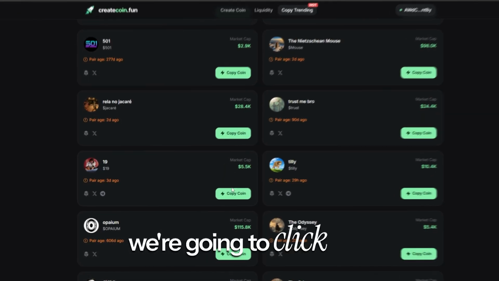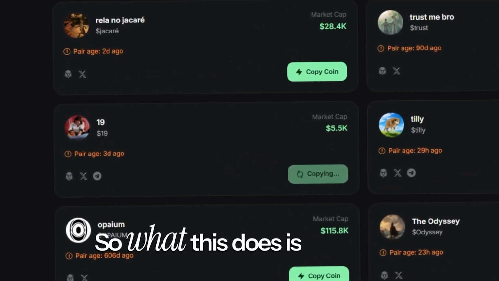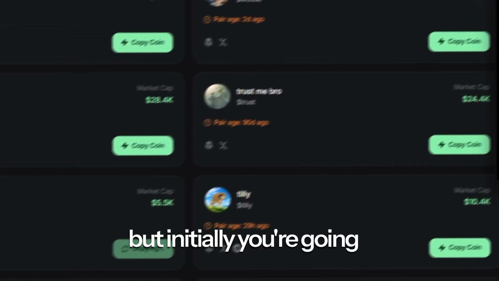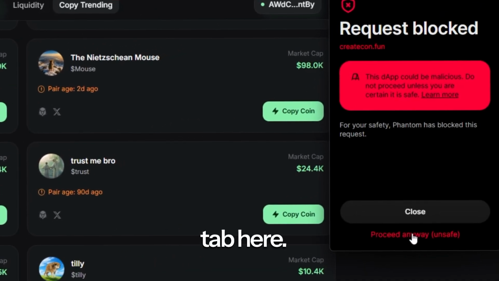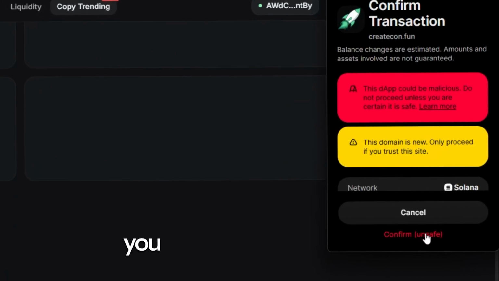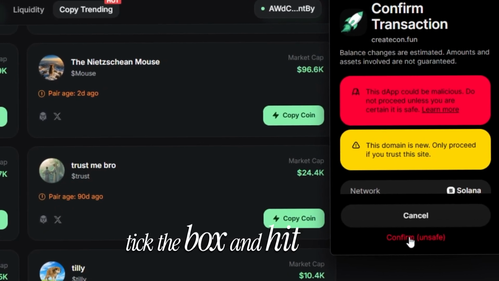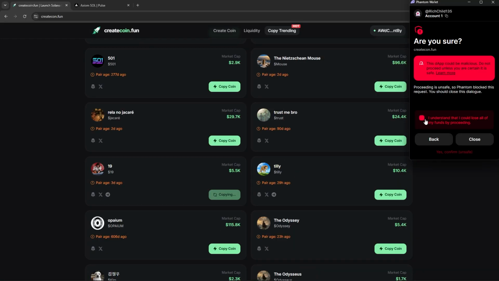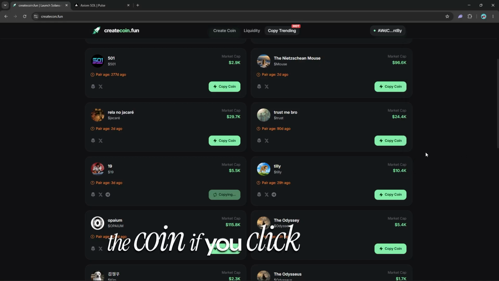Yeah, so what we're going to do is click copy coin. What this does is it creates a copy, obviously, but initially you're going to get this request blocked tab here. So you need to click proceed anyway. You need to click confirm, tick the box and hit confirm. This is a standard part of the process. I do this every single time. So don't fret. It will just allow you to create the coin if you click through all of those.